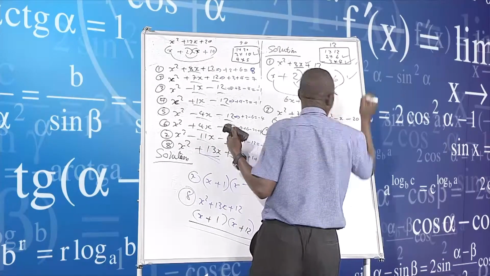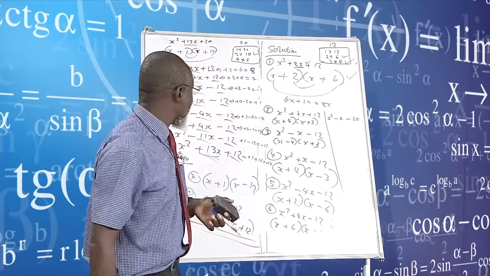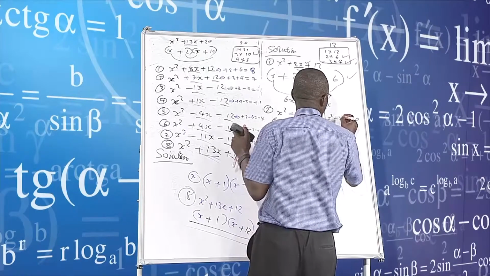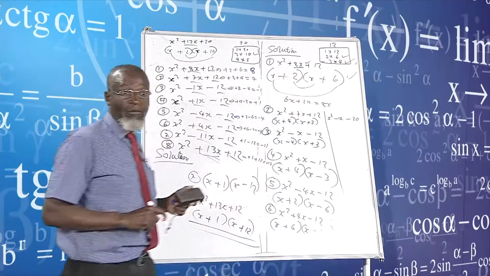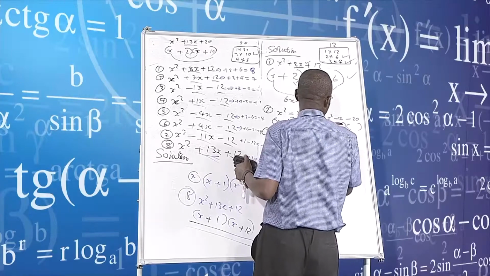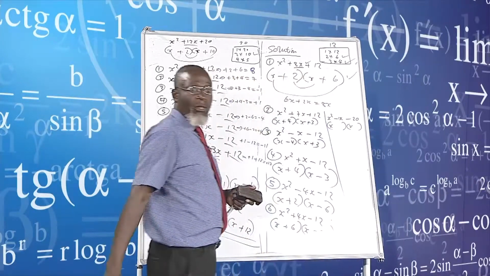minus 20. What are we saying? Here, this gives 1x up. We have changed it a bit, so let's see how it goes. Right, we come here again to x and x there. So what are we saying?